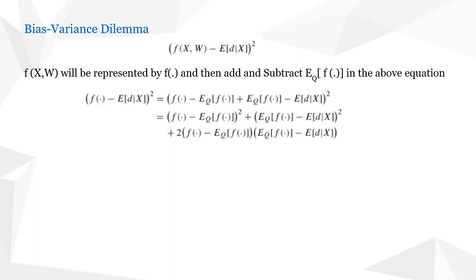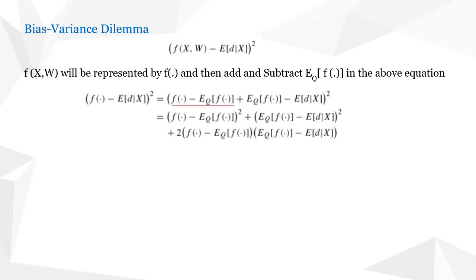So if we do that, the above term changes to (f(·) − E[d|x])² = (f(·) − E_Q[f(·)] + E_Q[f(·)] − E[d|x])². So we have added and subtracted. Now this four-term square has to be expanded.